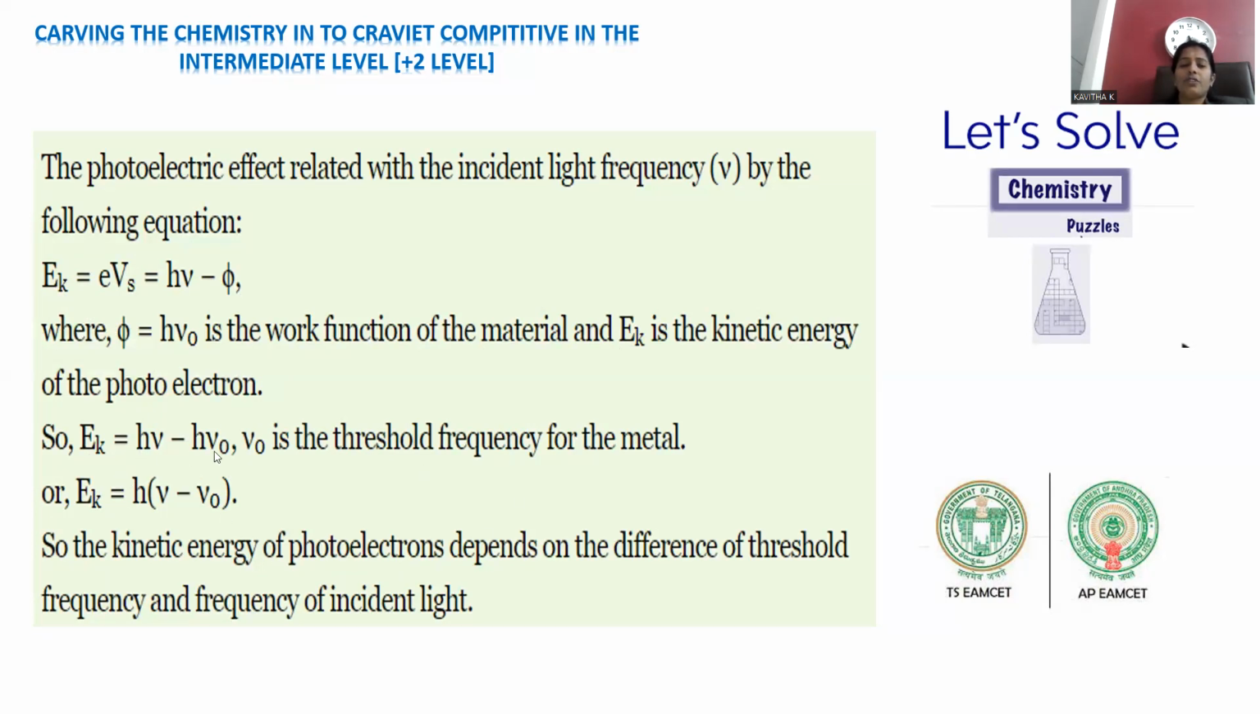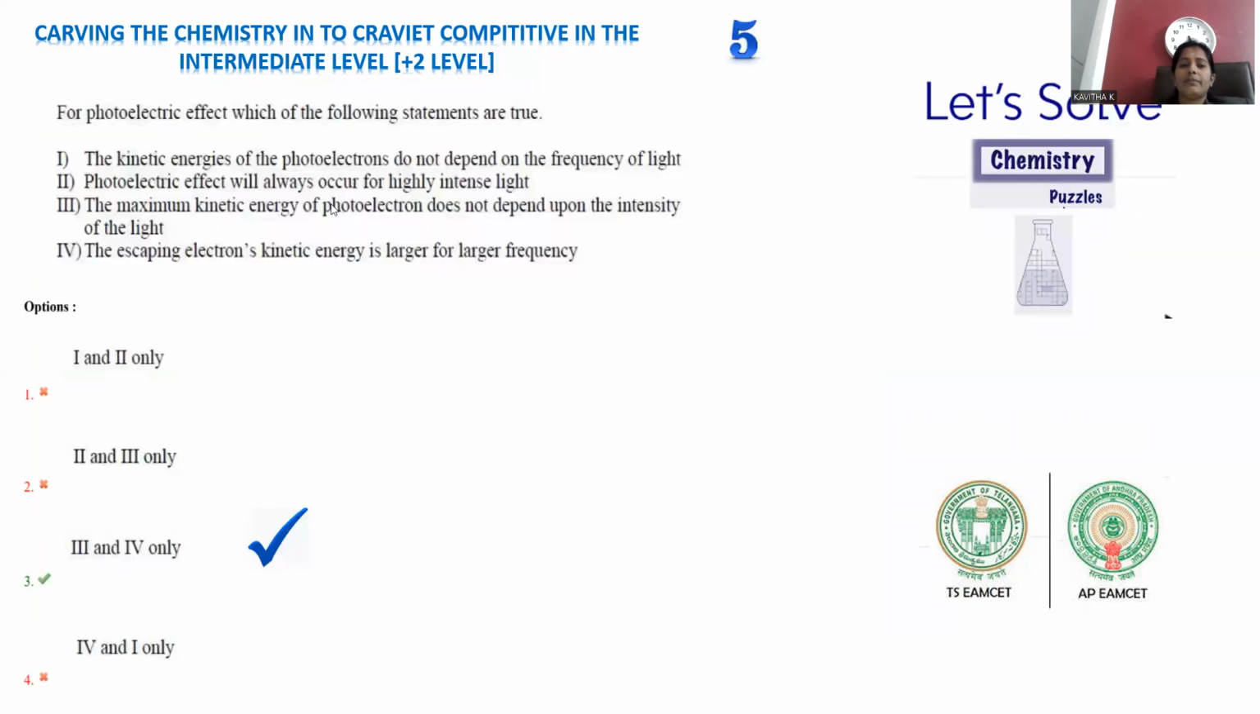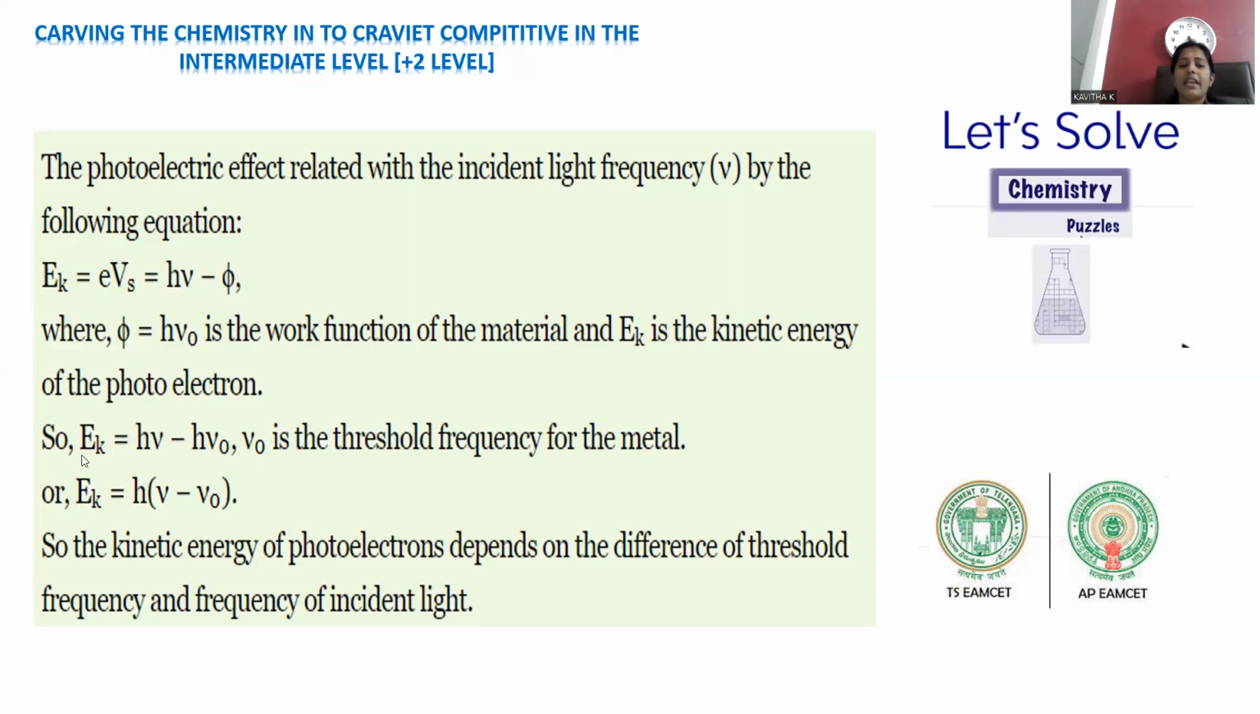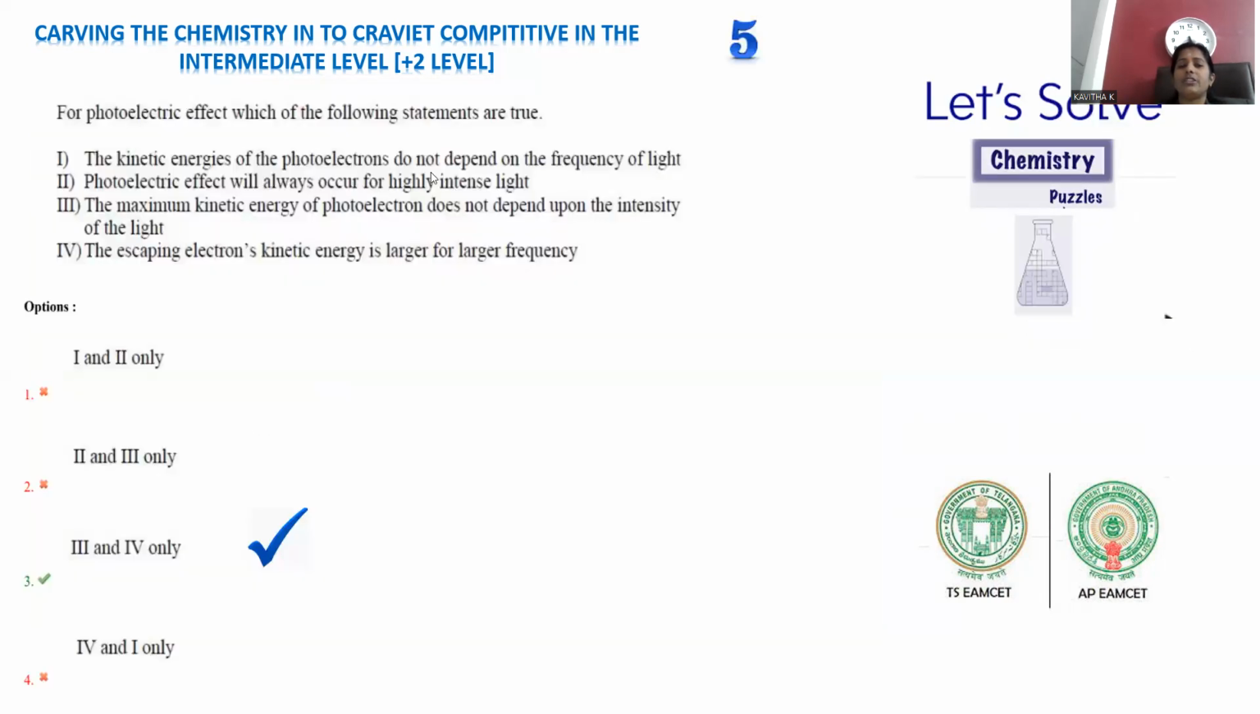If you observe the entire equation, the statement says the kinetic energy does not depend upon the frequency of light. But if you see, energy is equal to h nu minus h nu naught, nu stands for what? Frequency only, no? So the kinetic energy of the photoelectron is directly proportional to its frequency. They are saying there is no relation, it doesn't depend, but there is a direct proportionality, so we can cancel option 1. Move on to option 2.